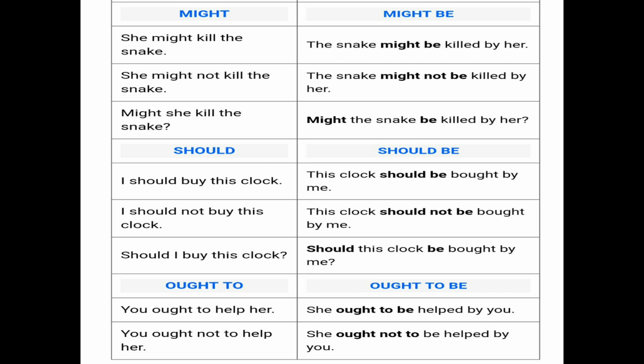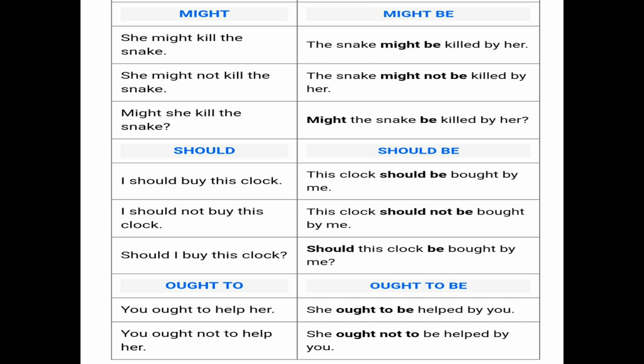She might not kill the snake; the snake might not be killed by her. And the third one, a question remains a question only. Might she kill the snake? Might the snake be killed by her? So as you have seen, we use the modal plus be plus verb third form in this sentence.